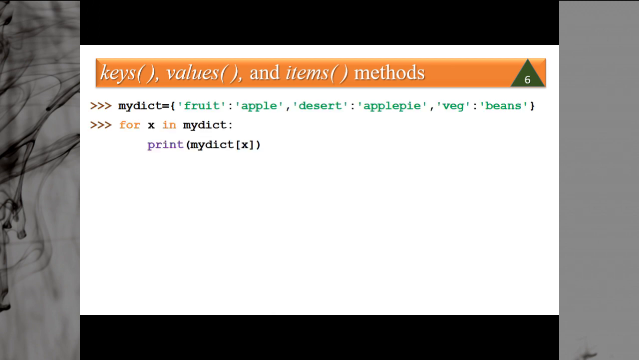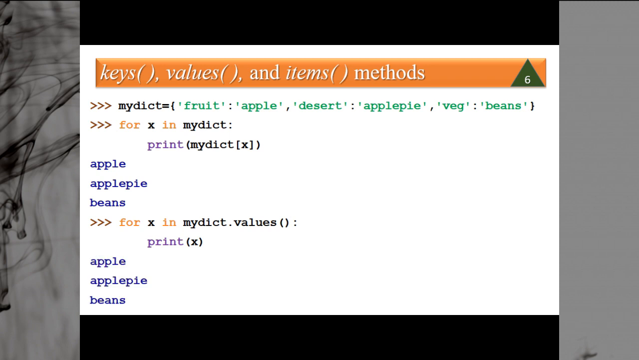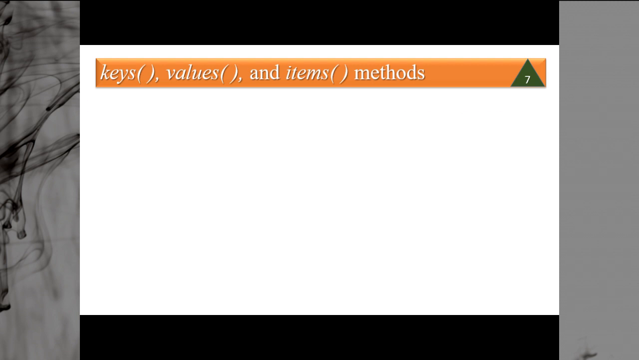Then, same dictionary, for x in mydict, print mydict x. When I say print mydict x, what will it print? It will print the value of the corresponding key. What is the value of fruit? Apple. Then the value of dessert, apple pie, and the value of veg, that is beans. So you will get apple, apple pie, beans. This is how you are printing values. And the same we can perform like for x in mydict dot values, print x. One by one it will print apple, apple pie, and beans. All the values will be printed.